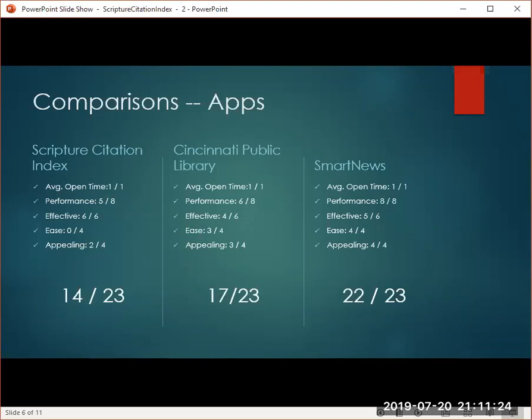We then aggregated the criteria scores into an overall score for the app. As you can see here, Smart News was the highest scoring app with a 22 out of 23 points possible. Smart News had perfect scores in things like performance, ease of use, and appealing, whereas the Scripture Citation Index received a score of 14 out of 23 with a perfect score in being effective.